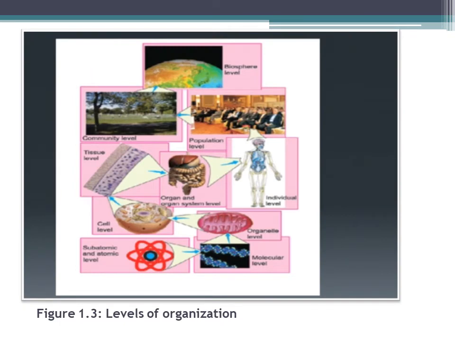This is figure 1.3, which is on page number 11. The first one is the subatomic and atomic level. All types of matter are made up of elements, and each element contains a single kind of atom. The atom is made up of 3 different types of subatomic particles: number 1, electrons; number 2, protons; and the third one is neutrons.